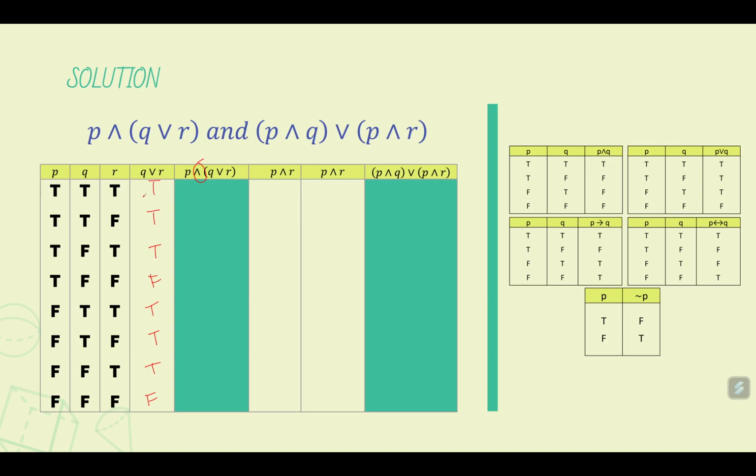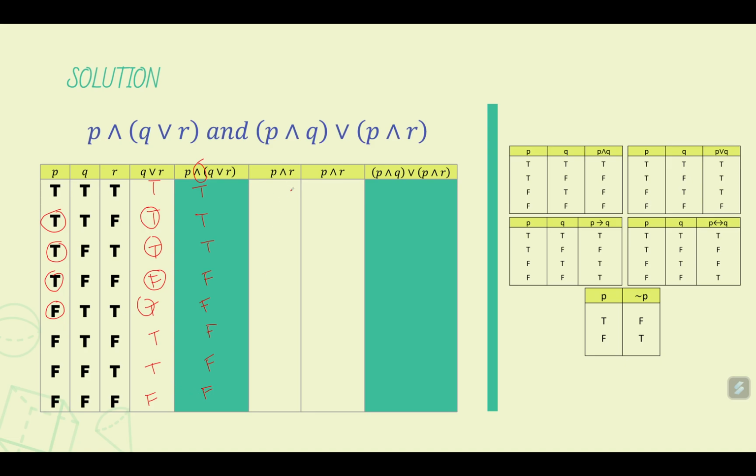So P is true and Q or R is true, so therefore this statement is true. Similarly, this statement here is again true, this statement here is again true, and this statement here, because we have true and false, is false. We have false and true, so this is false. We have false and true, again false, false and true, again false, and false is false.